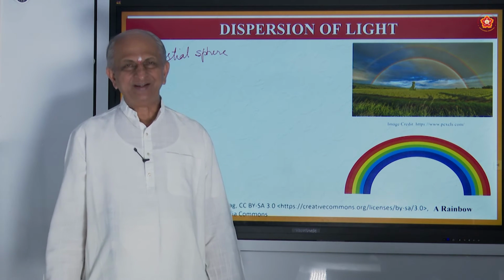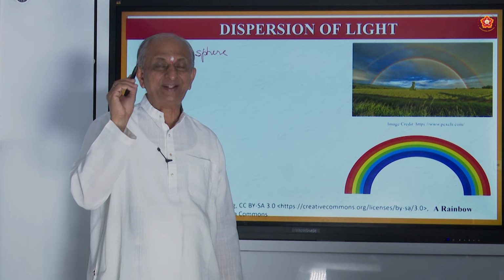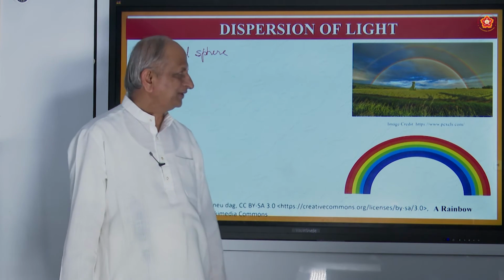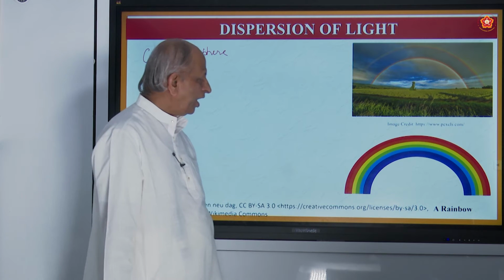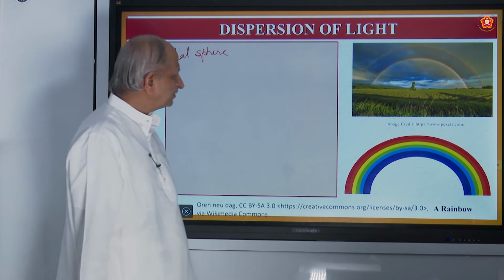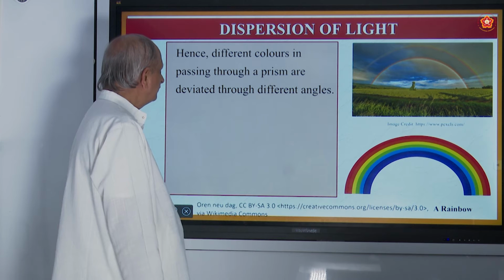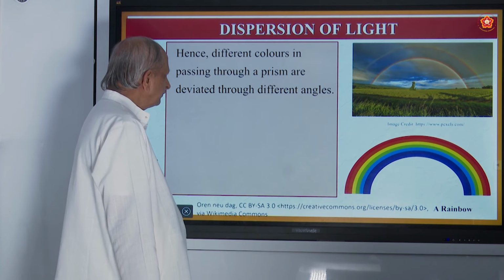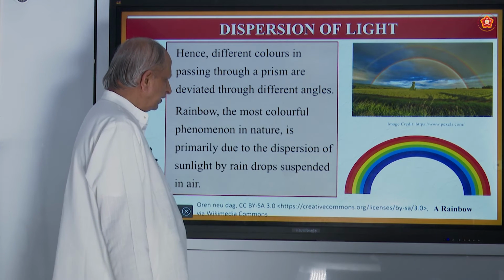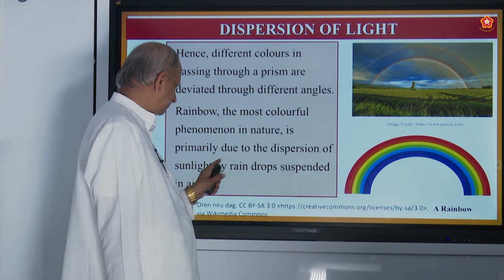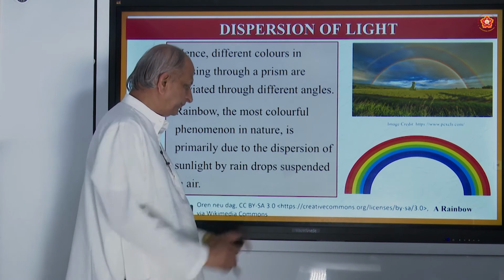Second question, why does it happen only in the rainy season, but not in summer? This rainbow occurs because of the raindrops. The most colorful phenomenon in nature is primarily due to the dispersion of sunlight by raindrops.